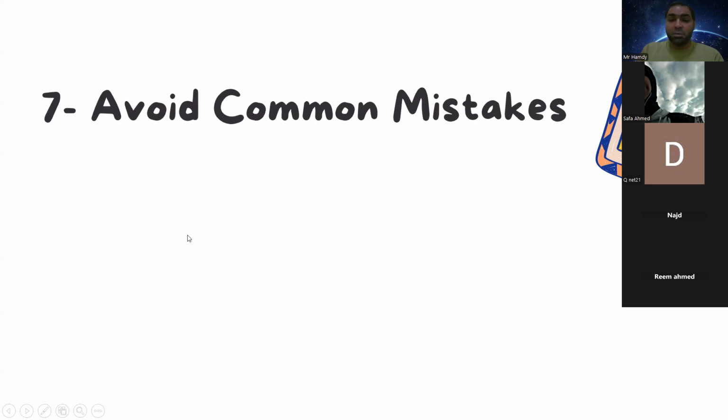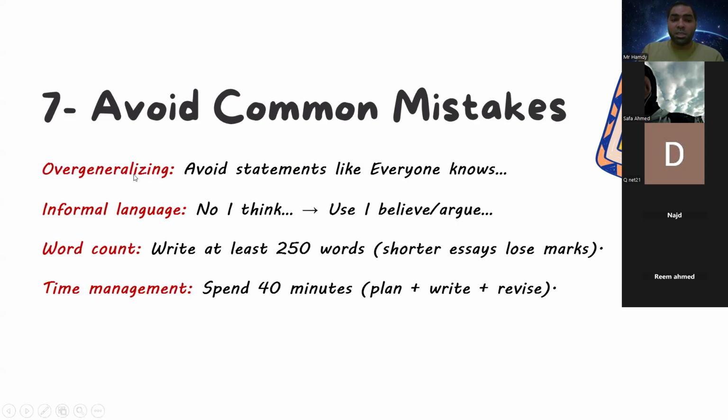Number 7, avoid common mistakes. Like what? Like overgeneralization. What is overgeneralization? To say that all people think that. Who gave you this right to speak on the tongue of all people? Who said that? All people believe that. How? Avoid statements like everyone knows. Who gave you this right to speak on their mouth or to put these words in their mouth? Okay, you have to take care of informal language. Don't say I think. You have to say I believe, I argue.